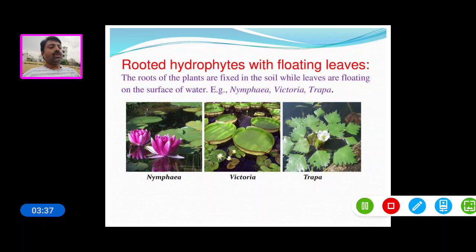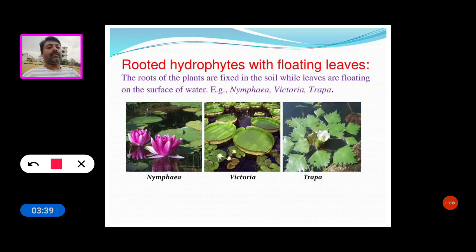And the fourth hydrophyte type is the rooted hydrophytes with floating leaves.